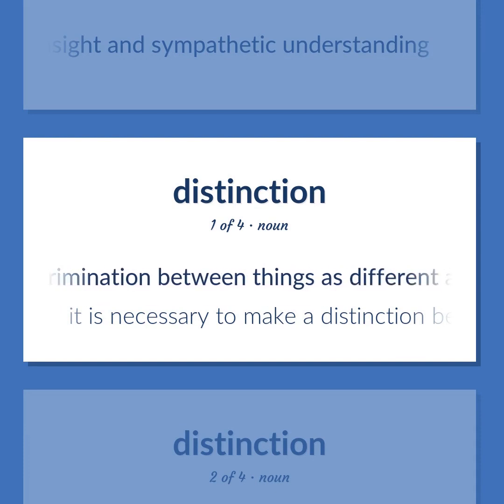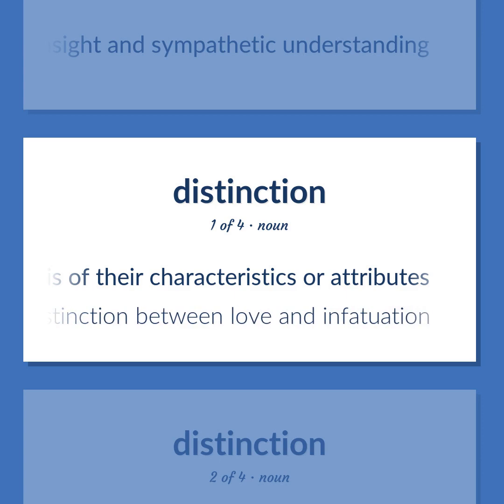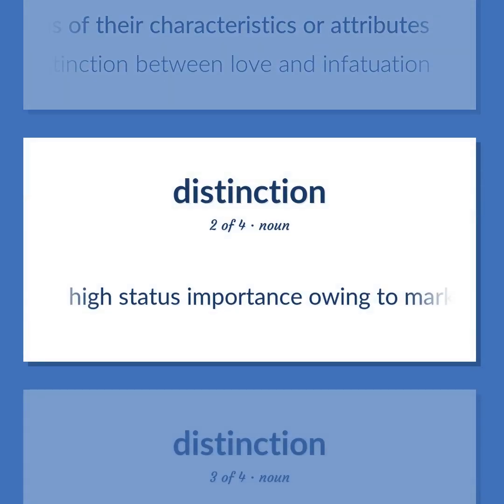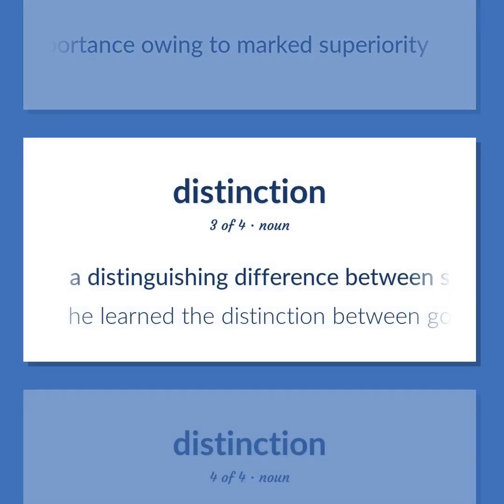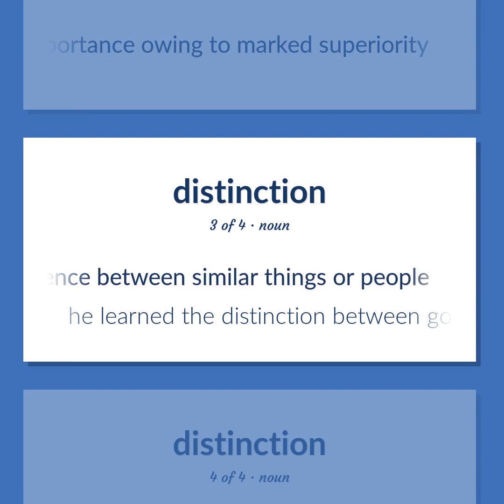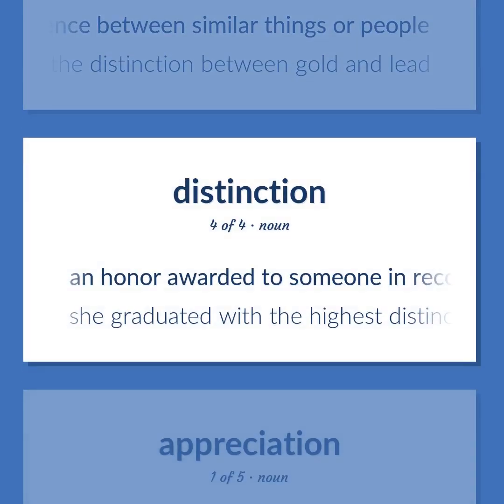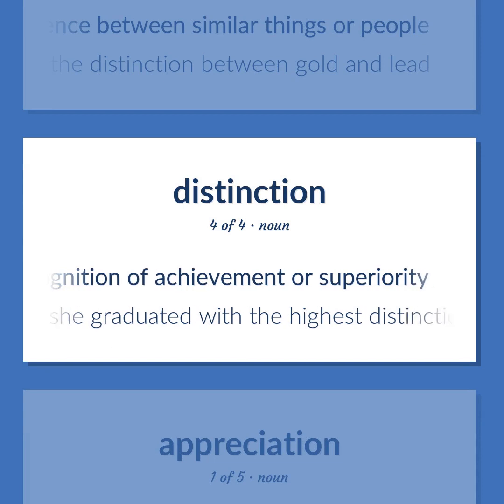A discrimination between things as different and distinct on the basis of their characteristics or attributes. It is necessary to make a distinction between love and infatuation. High status importance owing to marked superiority. A distinguishing difference between similar things or people. He learned the distinction between gold and lead. An honor awarded to someone in recognition of achievement or superiority. She graduated with the highest distinction.